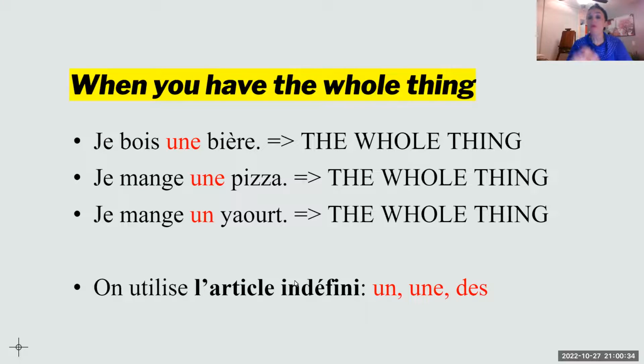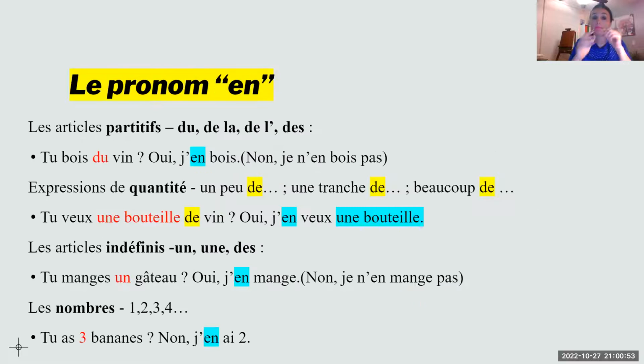When you have the whole thing, so in other words, when you're eating the whole thing, when you're drinking the whole thing, you're going to be using l'article indéfini, un, une, and des. Je bois une bière, that means you're drinking the whole beer. Je mange une pizza, you're eating the whole pizza. Je mange un yaourt, you're eating the whole yogurt. You're not eating some of them, you're eating the whole thing.